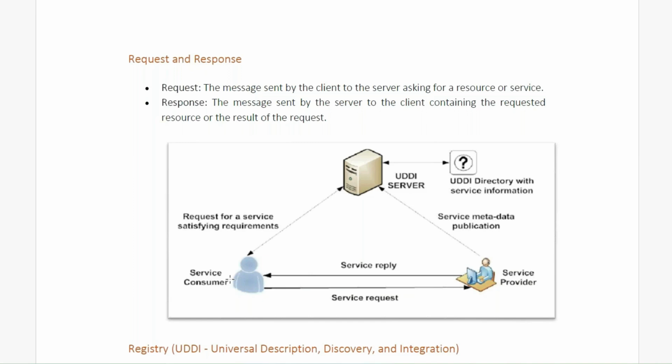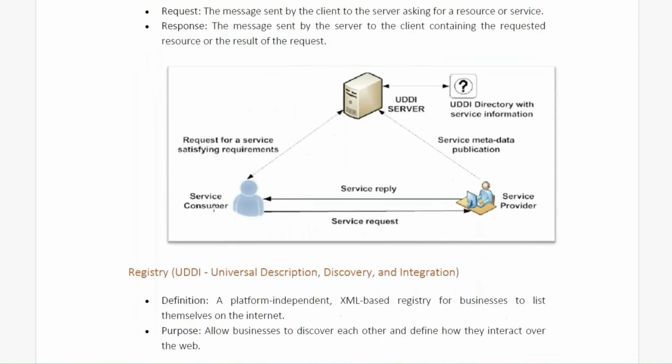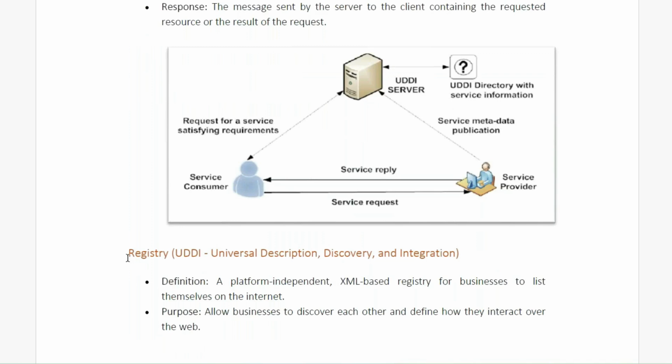So what is the request information? The city name or country name, whatever it is, that is going to be the service request. Once it is sent to the service provider, his server will process that info, and the provider's server will respond back to the service consumer in the form of a service reply, which is also called a response. So this is the request and response process. And yeah, so this is all about registry as well.